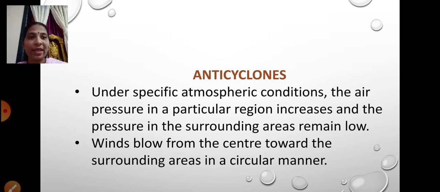Whereas in anticyclones, the air pressure in a particular region increases. Over here, the high pressure area will be surrounded by a low pressure area. So the wind will be moving out, from the center towards the surrounding area. It's not getting in, it is coming out, in a circular manner.